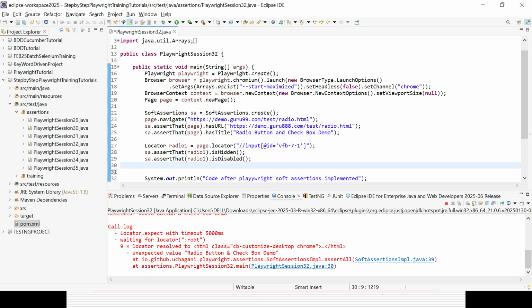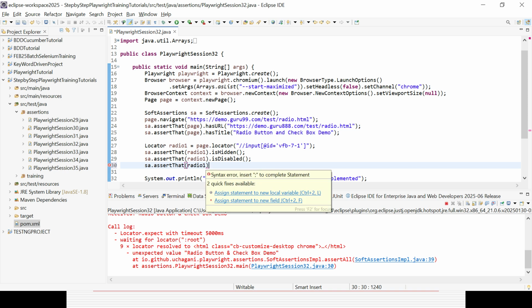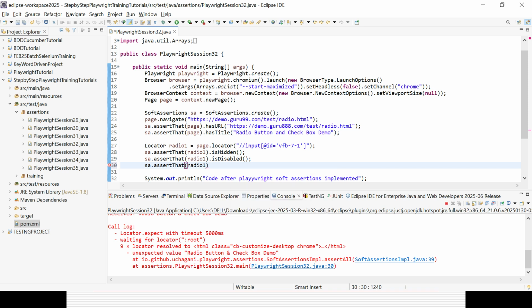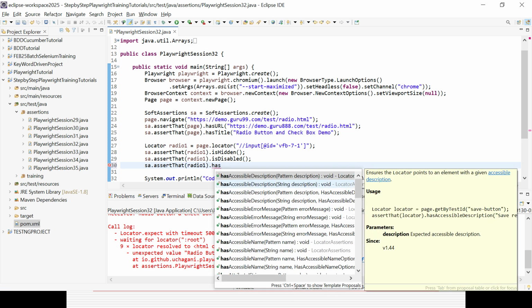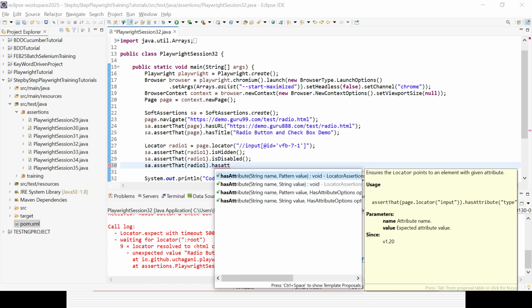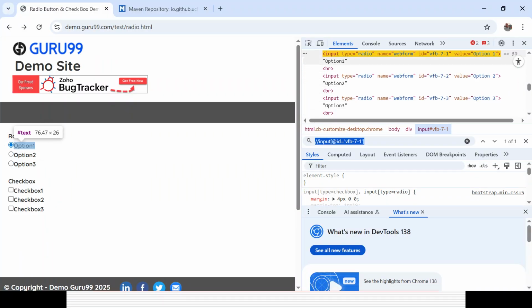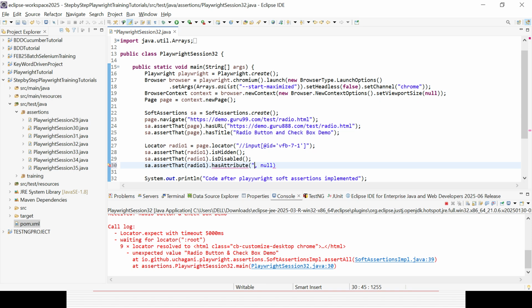Apart from that, if you want to fail another assertion, you can call another one of the methods you have learned so far. I'll call hasAttribute, and here I can give a name and value. I think type equal to radio. I can give type equal to checkbox instead of radio, because that is not a checkbox, it is a radio button. So here also the assertion will fail.